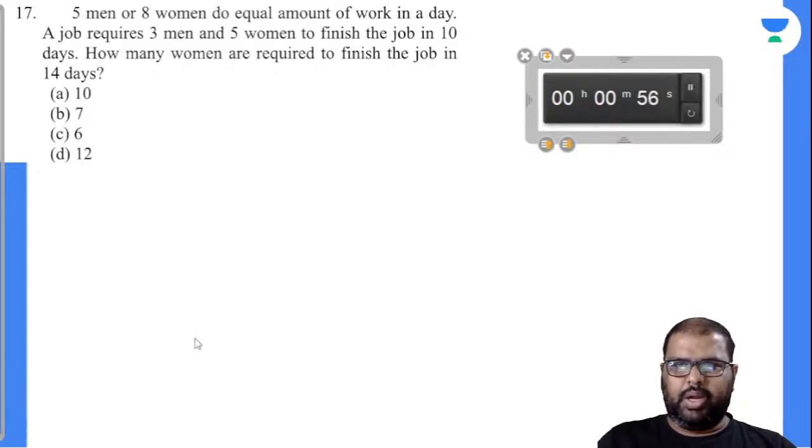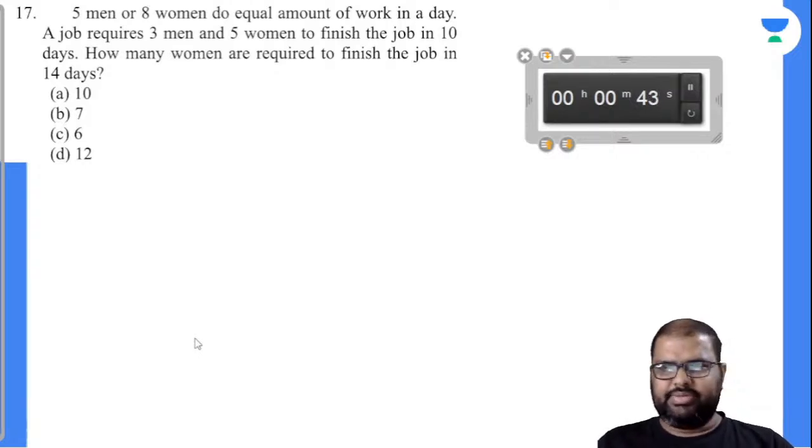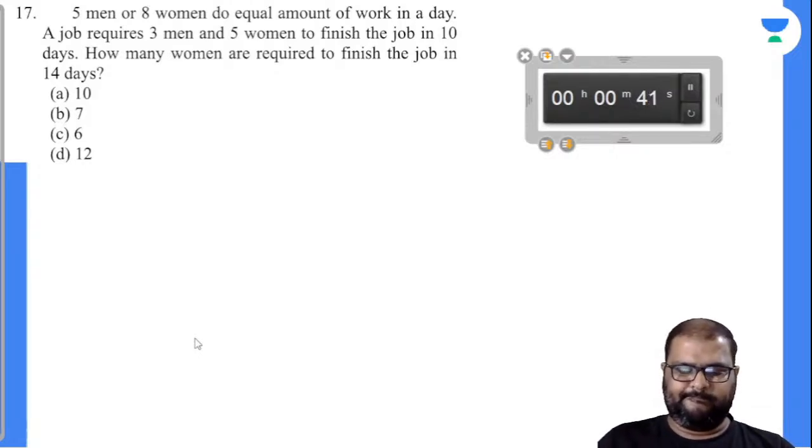Five men or 8 women do equal amount of work in a day. A job requires 3 men and 5 women to finish the job in 10 days. How many women are required to finish the job in 14 days is the question asked. So we have a relationship, right? M1 D1 H1 by W1 is equal to M2 D2 H2 by W2.